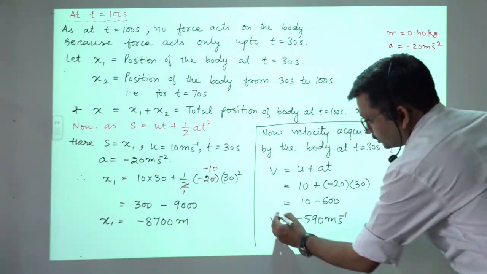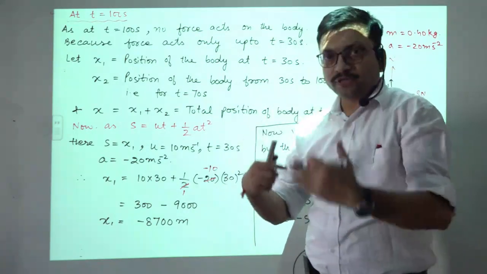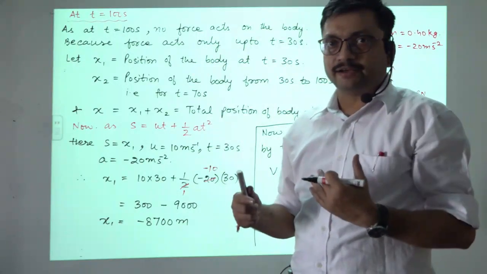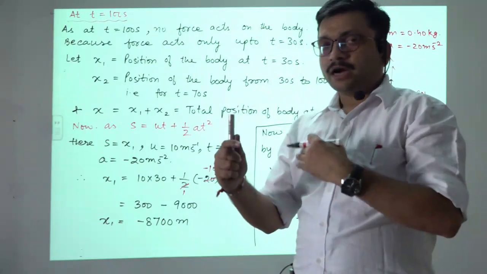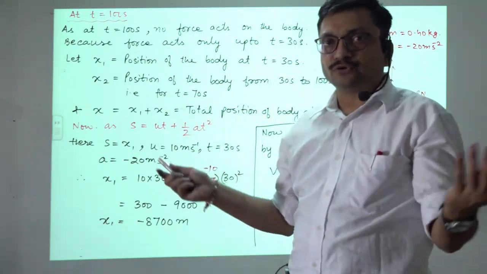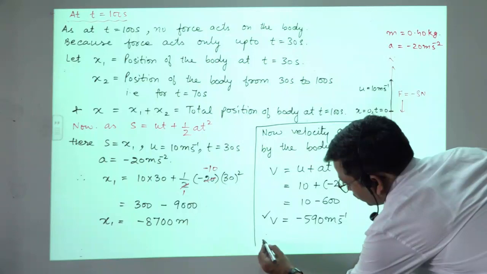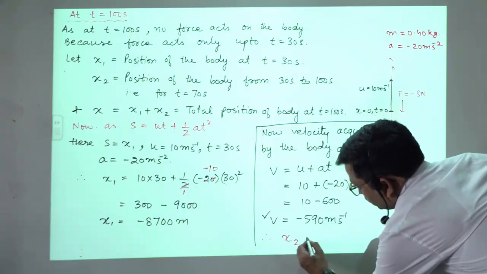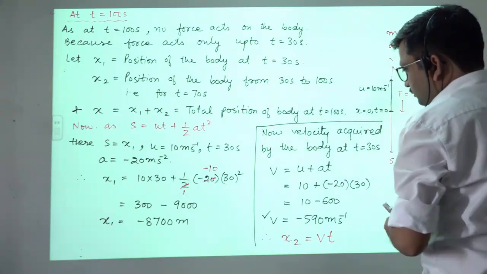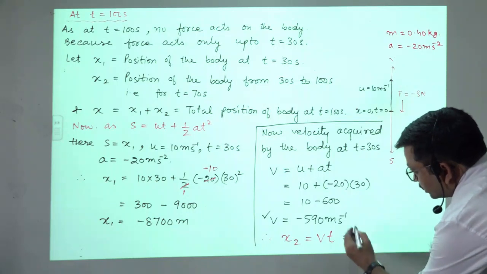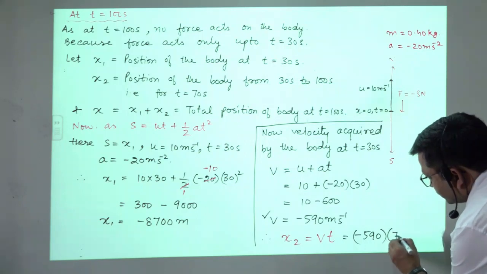Now with this constant velocity the body will move ahead. Clear? Because in the time interval of 0 to 30 seconds the retarding force existed, but after t is equal to 30 seconds the force is not acting. So therefore x2 will be equals to v into t. And what about v? v is equals to minus 590 into t, that is 70 seconds.